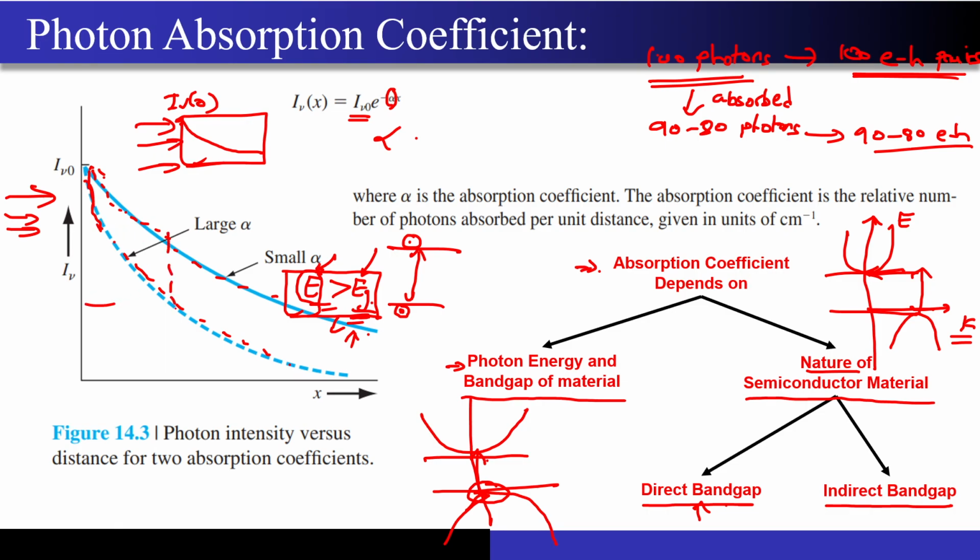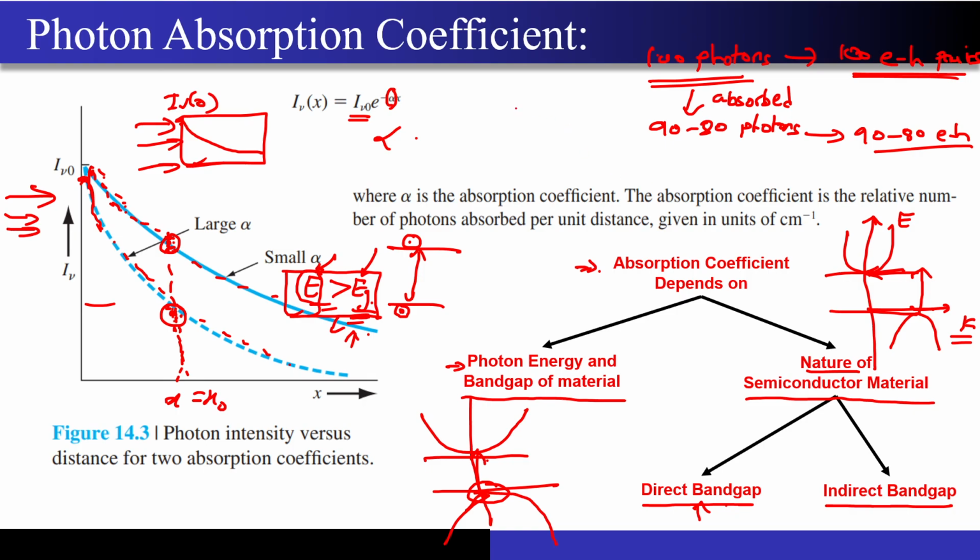So if I look at this particular x equal to x naught, you can see that for the material having a large alpha value, of whatever intensity I actually started with, only a small part is remaining at this particular distance. Whereas for a material having a smaller alpha, comparatively to this material, at least I have some higher intensity of light at this particular point.